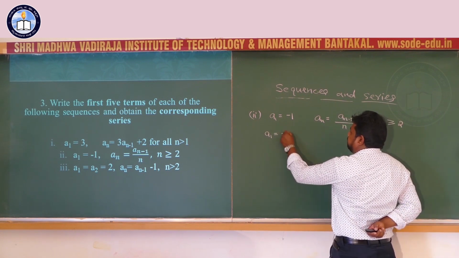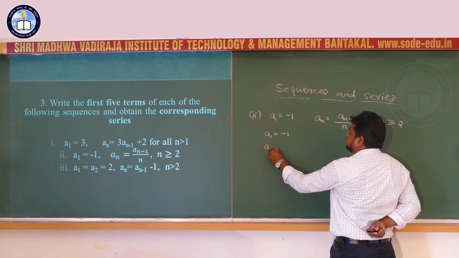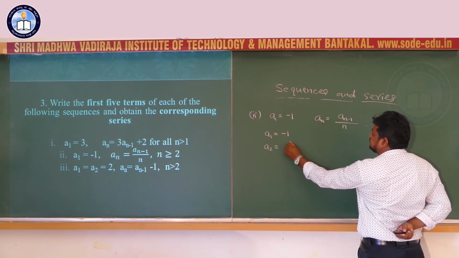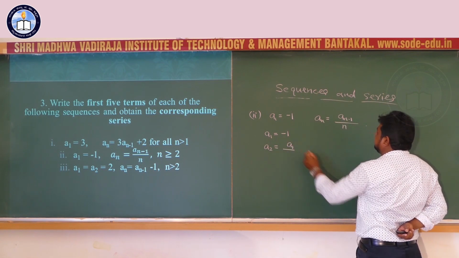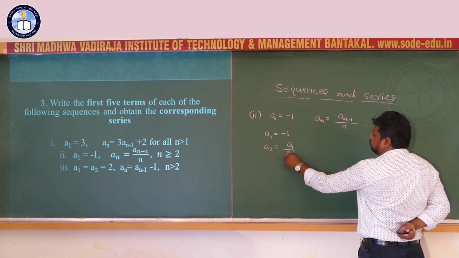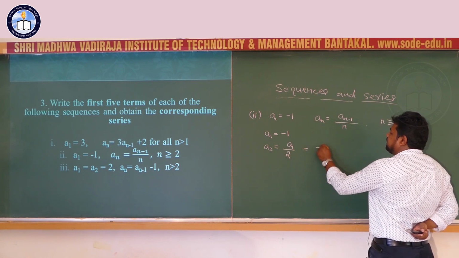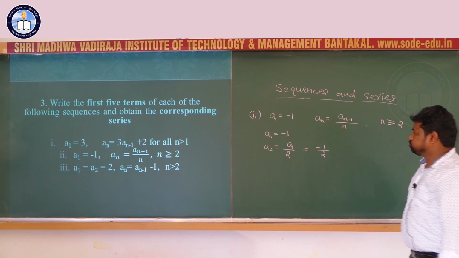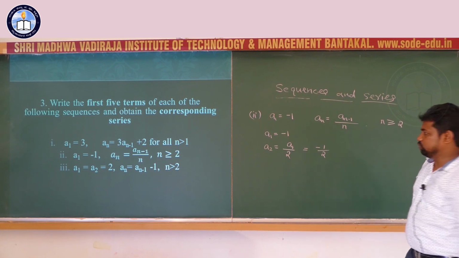The first term is minus 1. The second term equals the first term divided by n, here 2, that is minus 1 by 2.